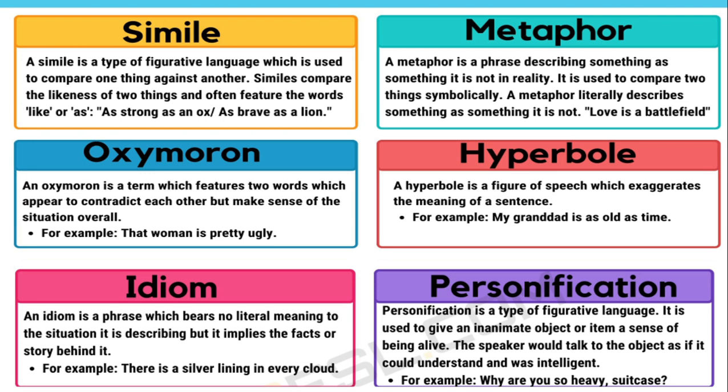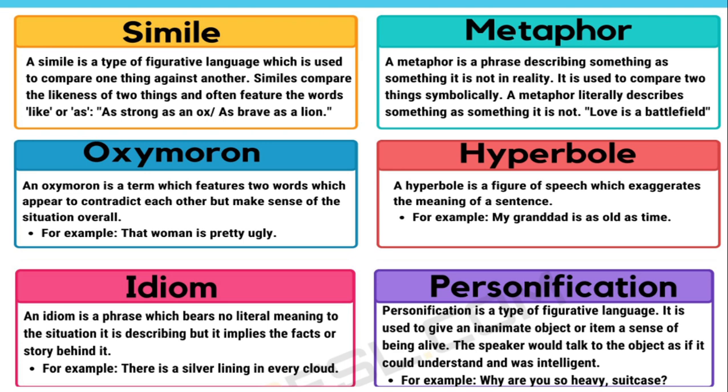Oxymoron. An oxymoron is a term which features two words which appear to contradict each other but make sense of the situation overall. For example, the woman is pretty ugly. Here pretty ugly means it is a term which features two words which appear to contradict each other but make sense of the situation.